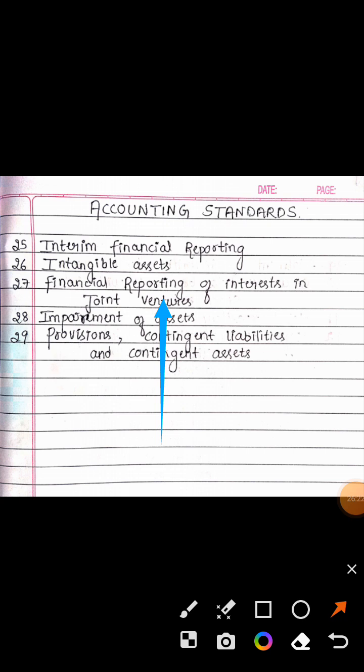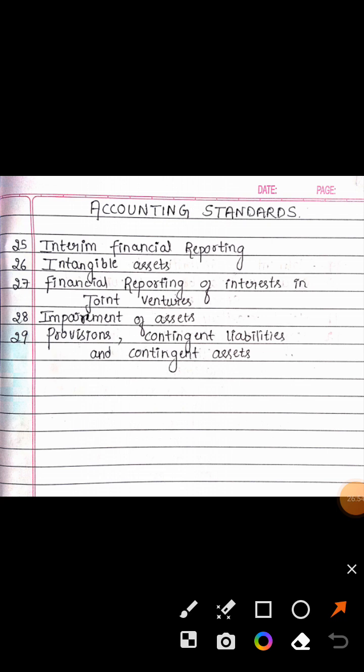Okay, we have come to the end of the accounting standards relevant for us. Now, AS 28 is impairment of asset. AS 28, impairment of asset.